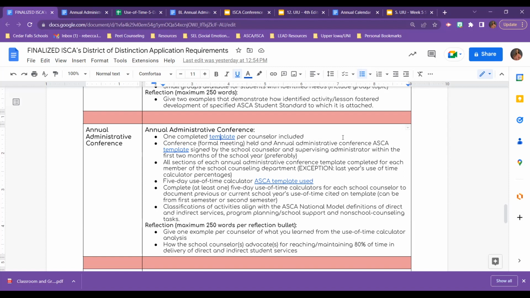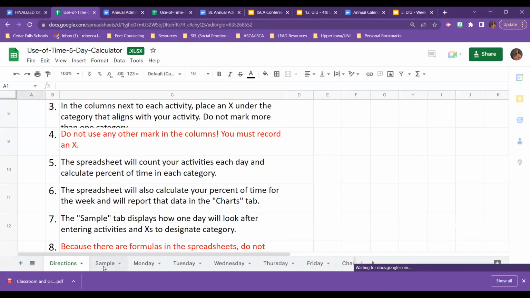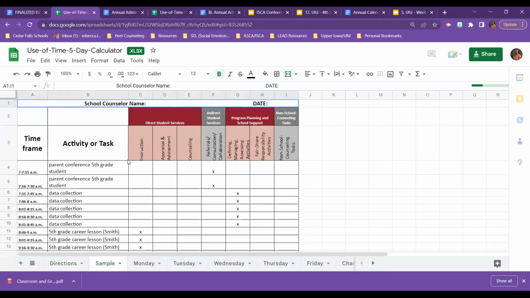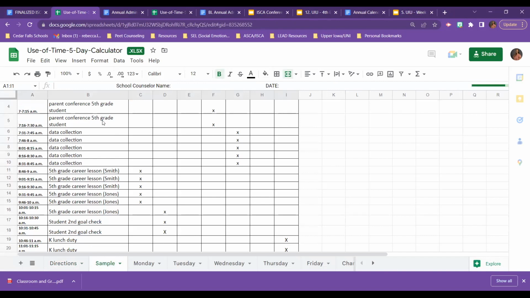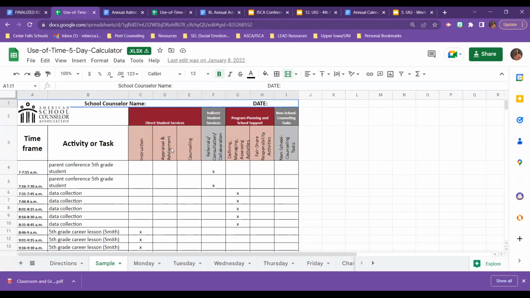The 5-day use of time calculator is also linked here. The first tab is directions for how to use it. You have a sample. And what is really good to know about the sample is that part of being able to earn points in this section is being able to categorize direct services, indirect services, program management, and beyond in the right categories. And so we really try to break it down here.